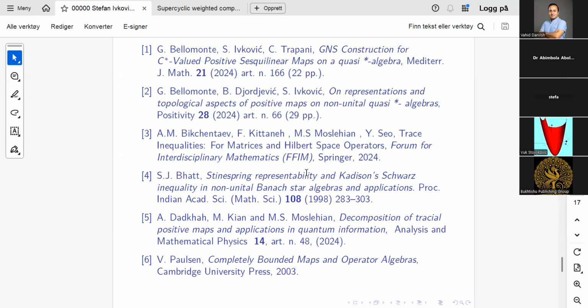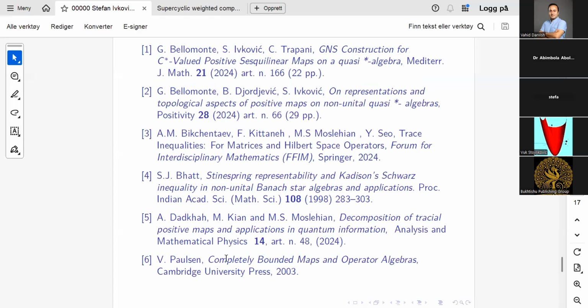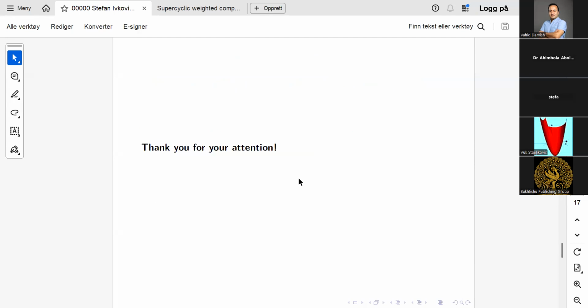Here are the references. These two papers are already published with my co-authors, Belmonte, Trapani, and Bogdan Đorđević. And as I said, these results will appear in the Banach Journal of Mathematical Analysis. And here are some other important references, in particular Stinespring's result, Størmer's monograph on positive maps, Paulsen's monograph, and we also have this nice monograph on trace inequalities, and so on.